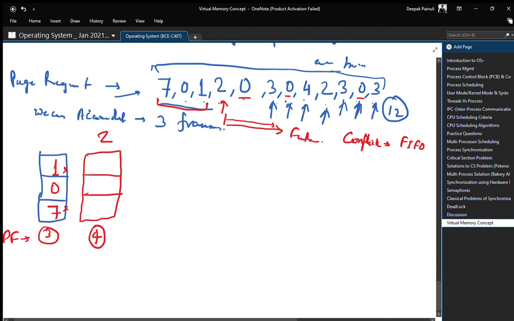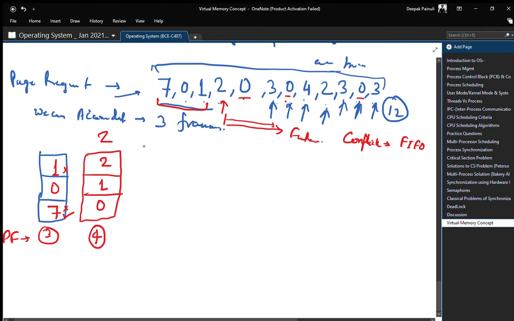So we are having page number 1 and page number 7 according to optimal, right? But which has to be replaced? We have to replace 7 because 7 arrived earlier in the system. So we will replace 7 by 2. So our frames will be 2, 0, 1. Here 7 is replaced accordingly.